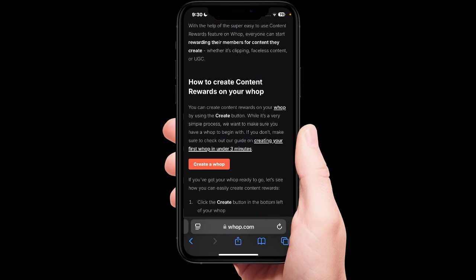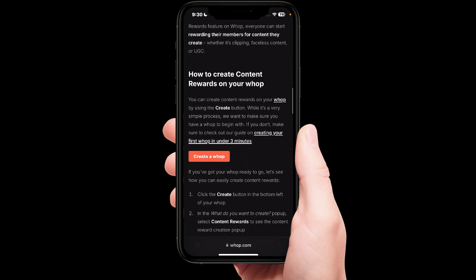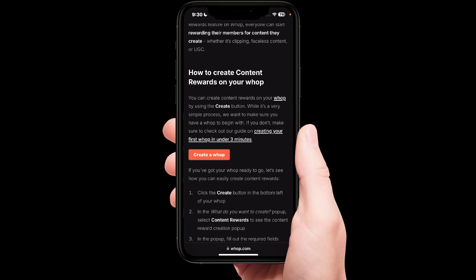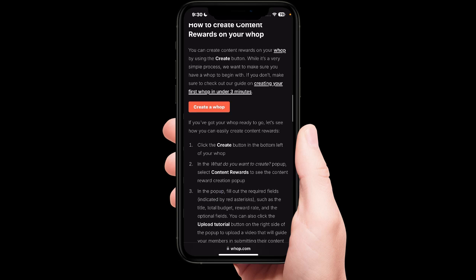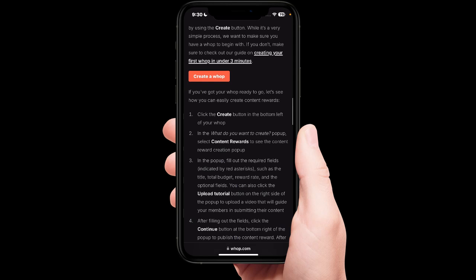Hello everyone, in today's video I'm going to show you how to get Whop creator rewards in 2025. There are several ways to create content rewards on your Whop. So simply create an account and just click the create button in the bottom left of your Whop. And what do you want to create?